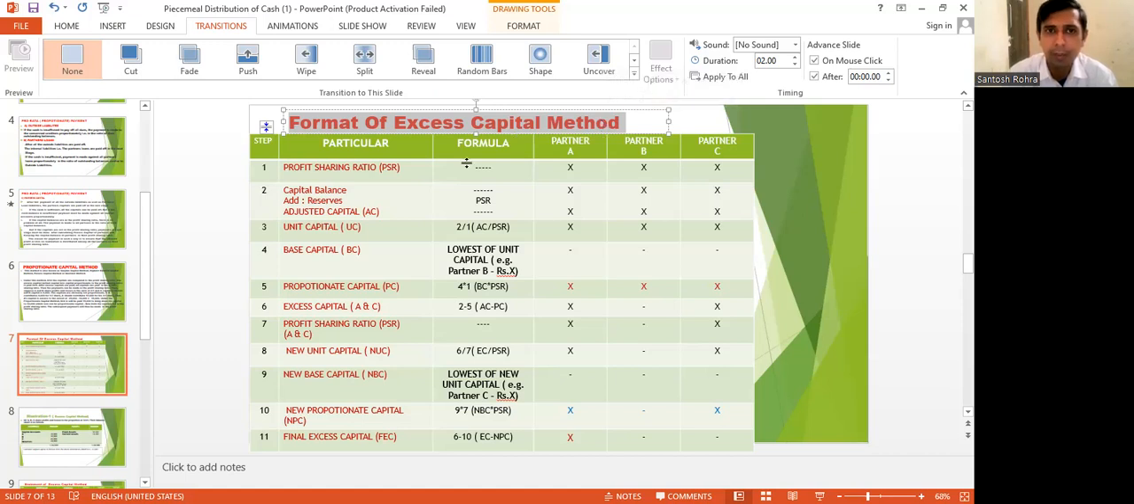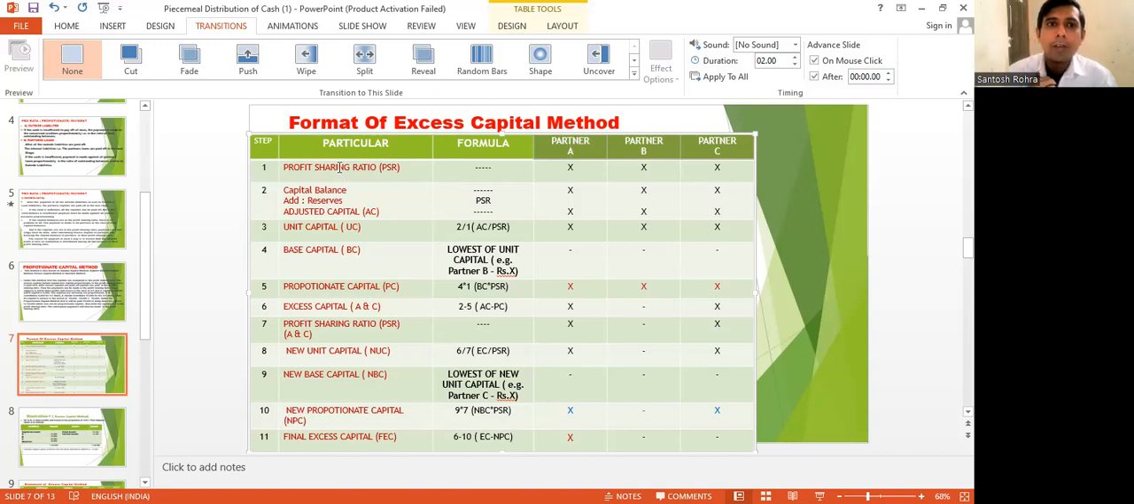the partnership firm. So what we have to do is make columns as per the partners. If there are three partners, then we have to make six columns. Three columns are to be made for the details and other columns depending upon the partners. If the partners are three, then six columns; if partners are four, then seven columns; if partners are seven, then seven plus three, 10 columns. Basically, the format is that.